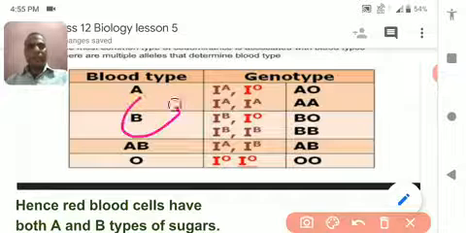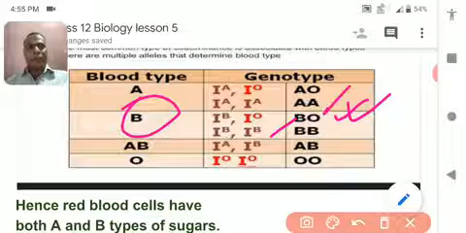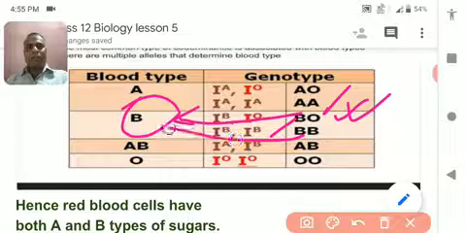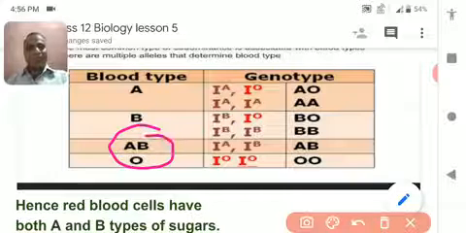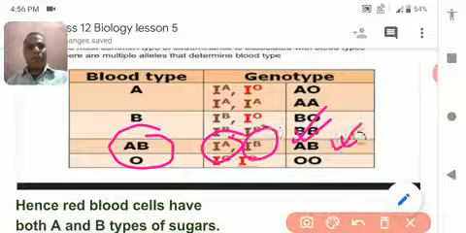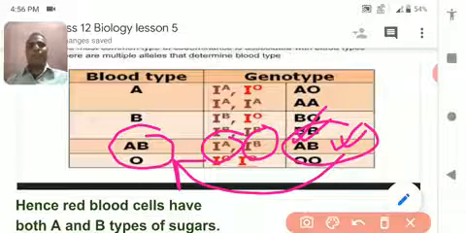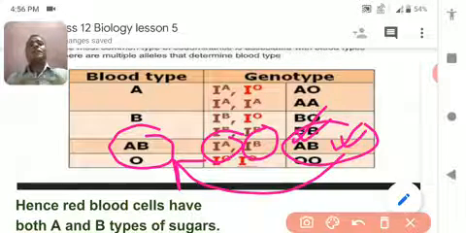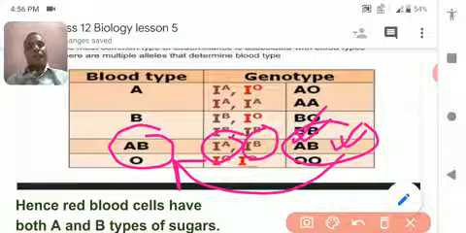Similarly, in blood group B, because B is dominant and O is recessive, it expresses the blood group B, and double B also expresses the blood group B. But in case of AB, A represents its own character and B represents its own character. So they together form another blood group, that is blood group AB. Both A and B together express themselves.